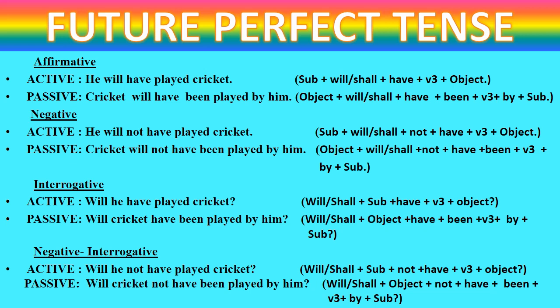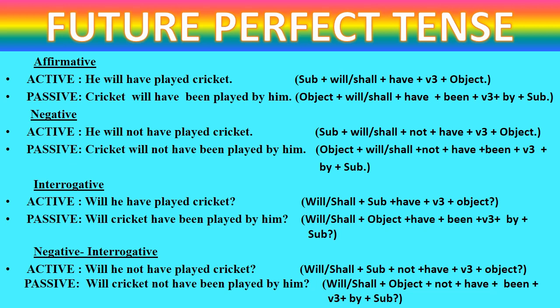Now students, let's see how to convert future perfect tense. In my previous videos too, I have told you whenever we are changing perfect tense, there we have to insert been after have. So what is the rule of future perfect tense? Subject plus will or shall plus have plus third form of verb plus object.